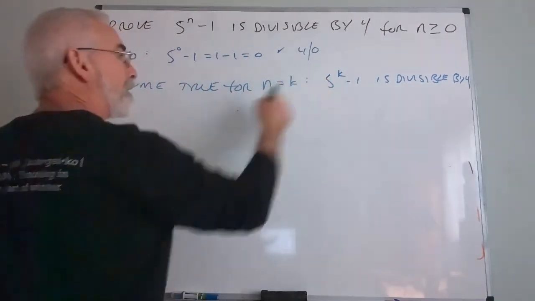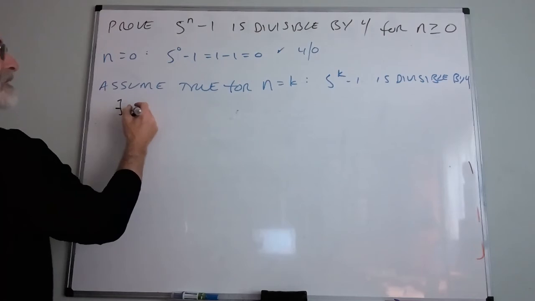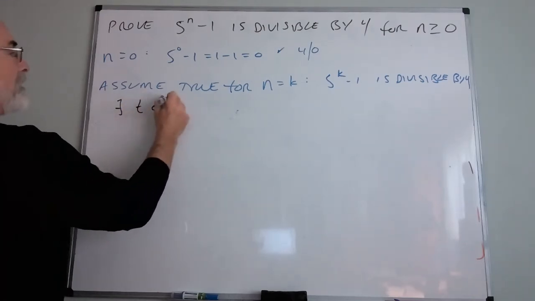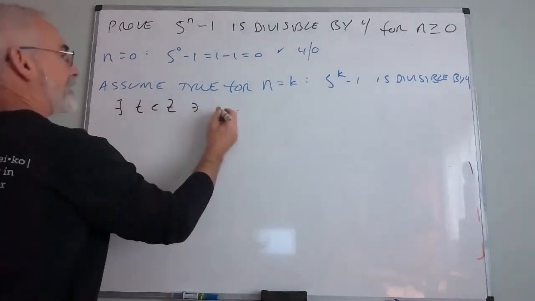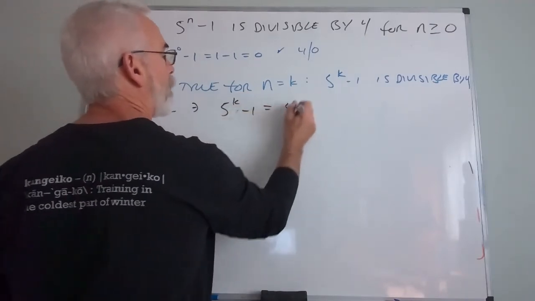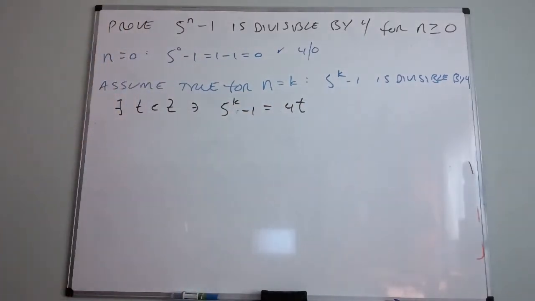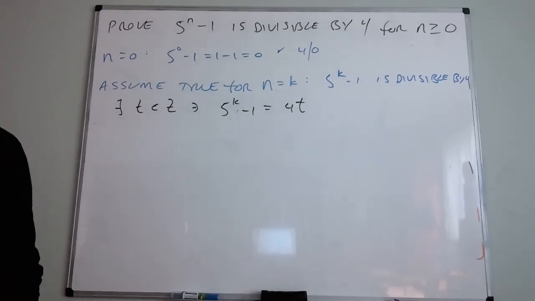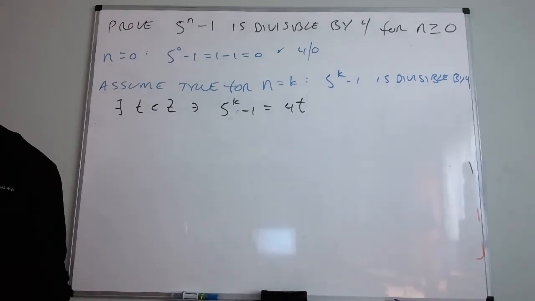That statement right there means there exists, let's say, t in the integers such that 5^k minus 1 equals 4 times t. That's what it means to be divisible by 4, that there is an integer that I can say this is true for. Okay, now let's start with that statement right there.